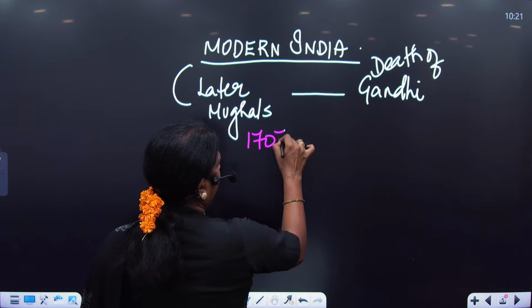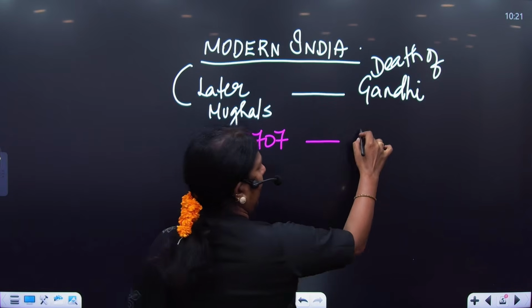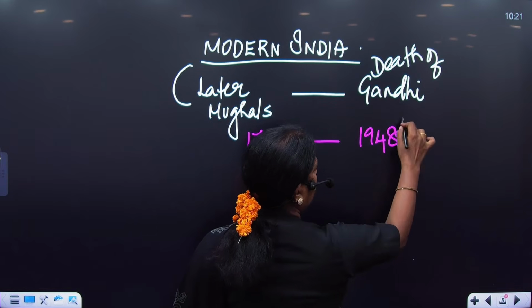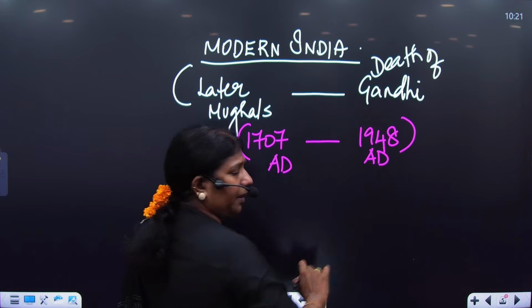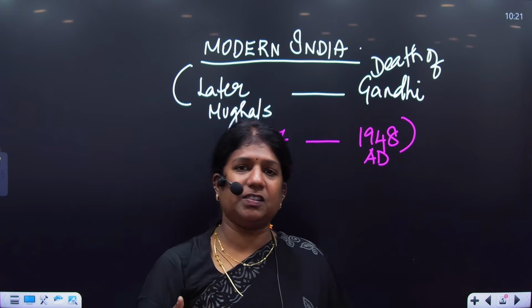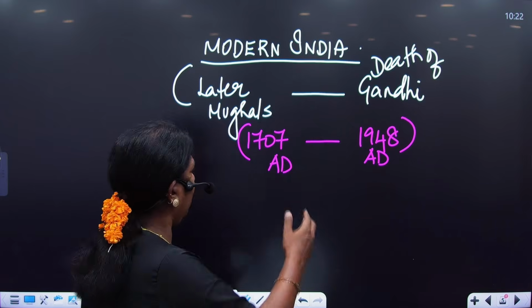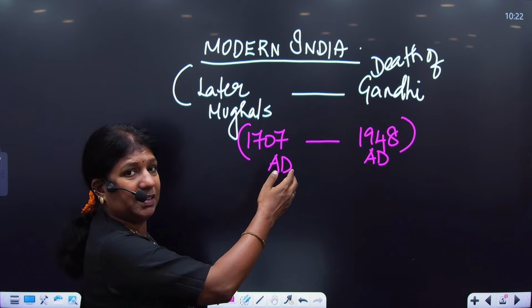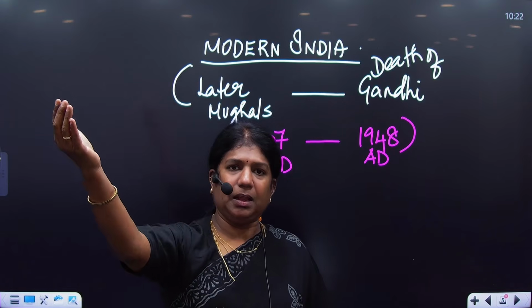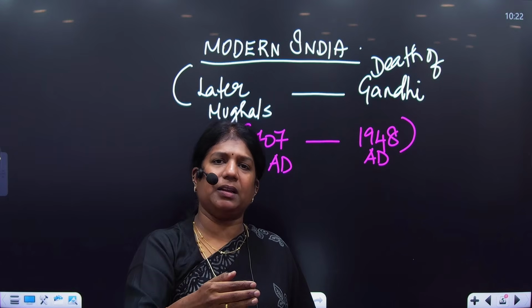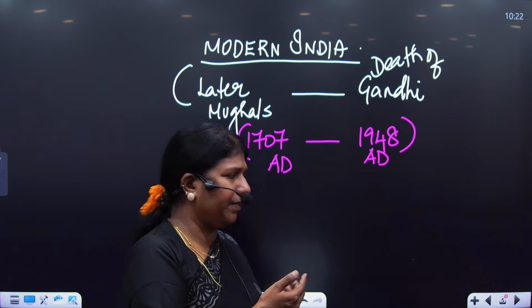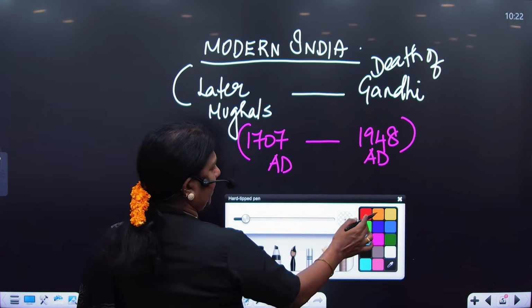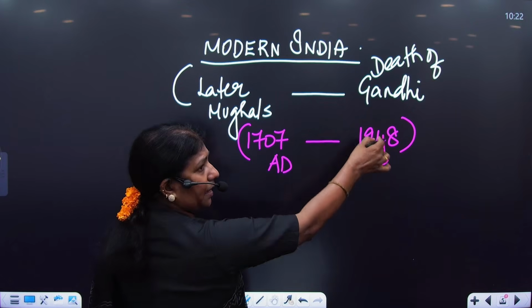So Aurangzeb died in 1707. And in 1948, Gandhi's assassination took place. So this is the bracket of modern India. So first, let's understand what is there in modern India. Mughals ended with 1857. But we have early Mughals who come to an end in 1707 and later Mughals start with 1707. So when you look at 1707 here, later Mughals with the death of Gandhi.